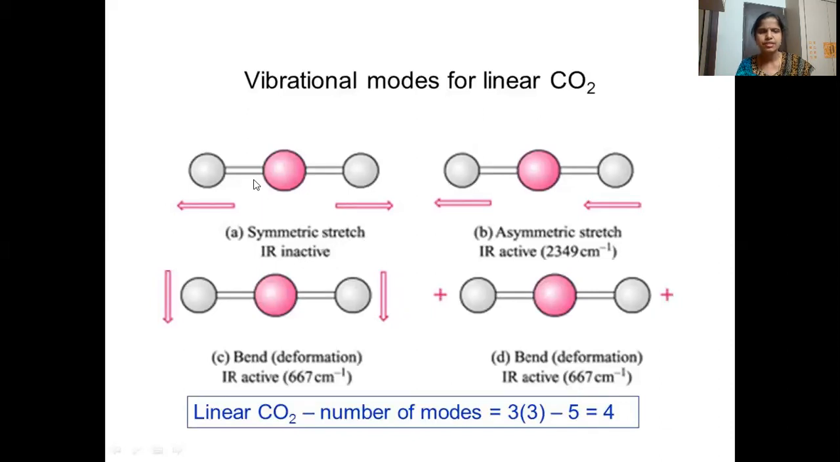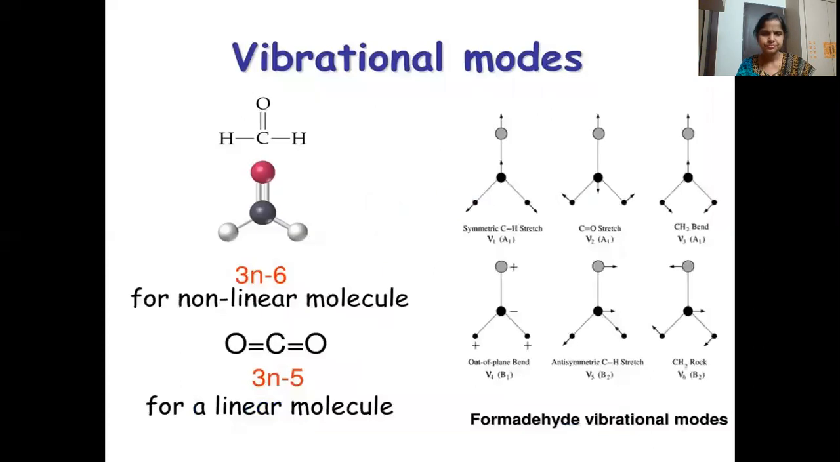Why? Because it is linear. Both are the same atoms, oxygens on both sides. So there is no change in dipole moment, so it is IR inactive, whereas asymmetric stretching is IR active. The absorption band is seen at 2349. Bending is also IR active, at 667, the bending deformation. So generally 2 bands we have to observe for carbon dioxide.